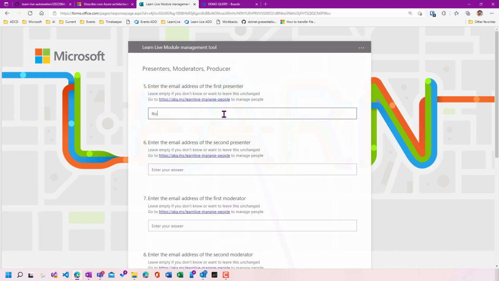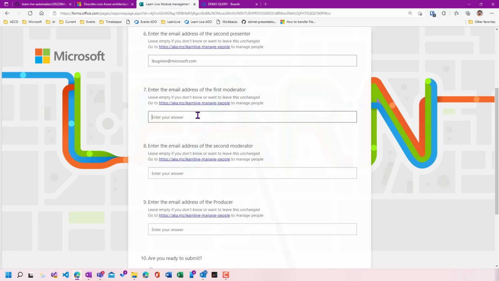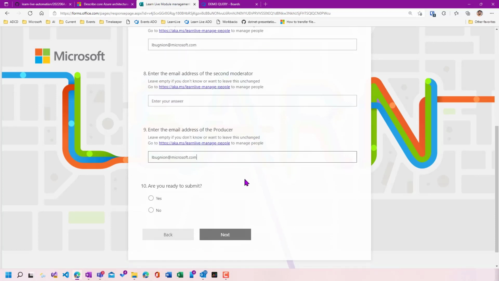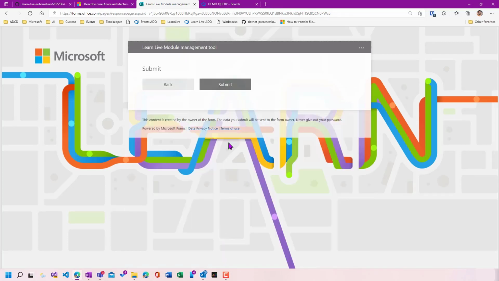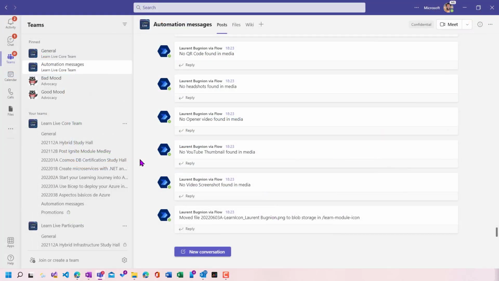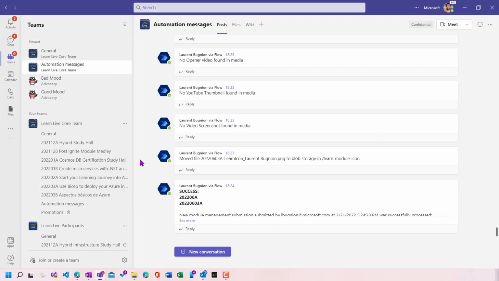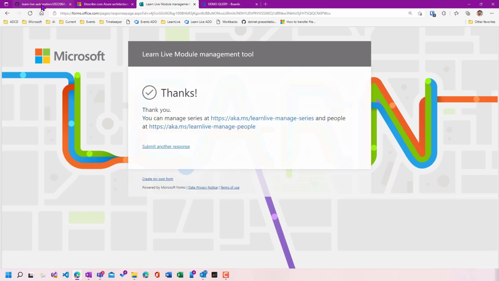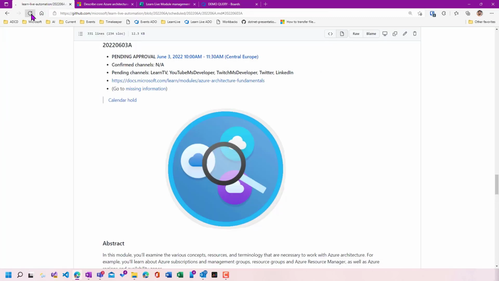So I'm going to enter the email address of the first presenter. That's actually my own email address. I'm going to simulate that I'm a presenter, moderator, and also producer, which of course is not possible, but just for the demo here so that we see what is happening. Let's submit the form. Let's go back to Teams. I speed things up a little bit here. In reality, it takes a few seconds to complete. And then once we are done, we can go to the page, we can refresh.